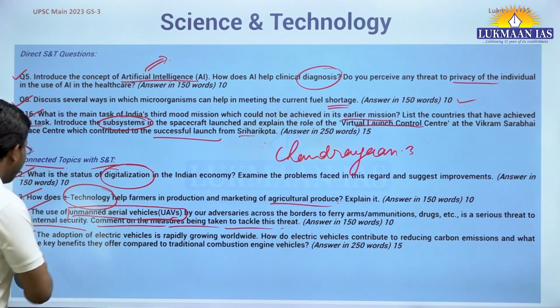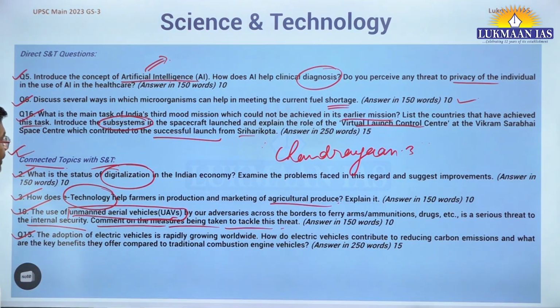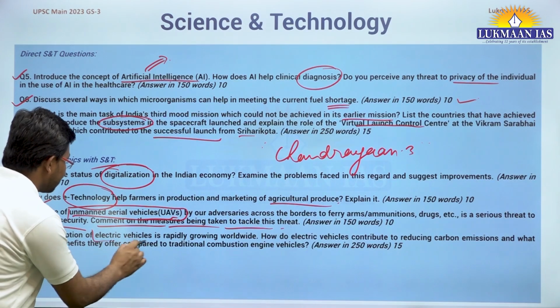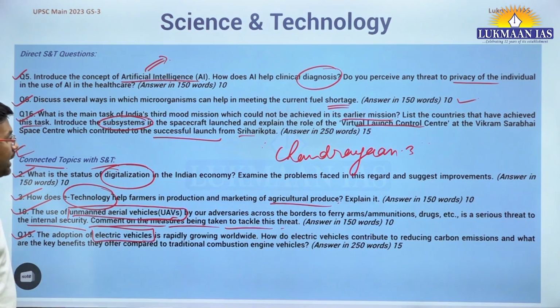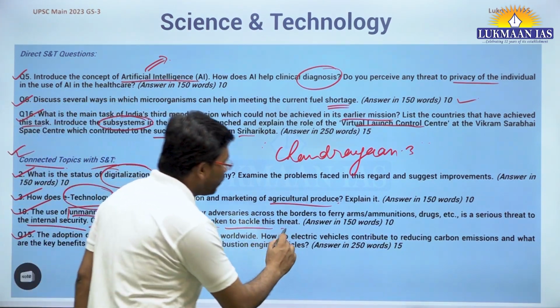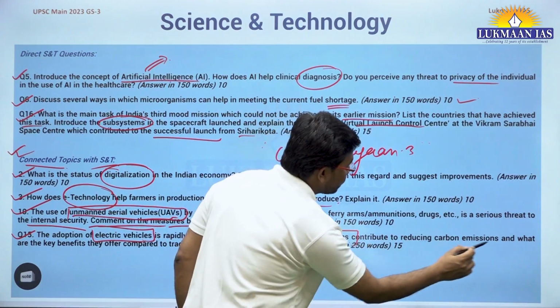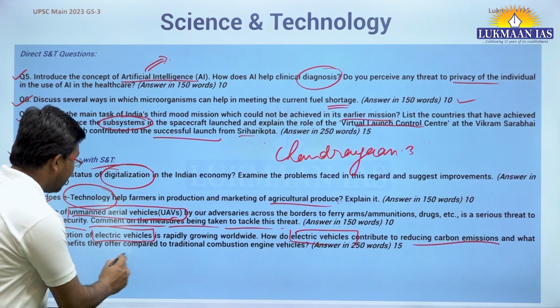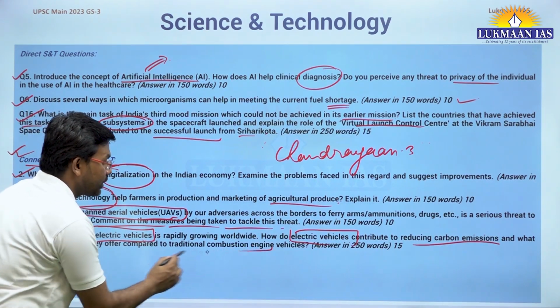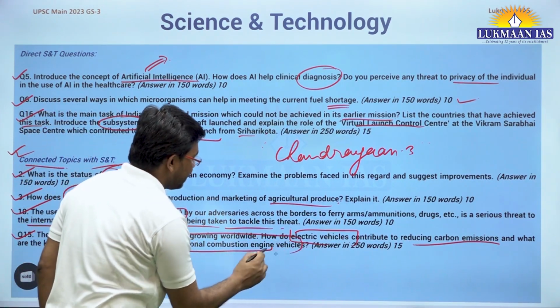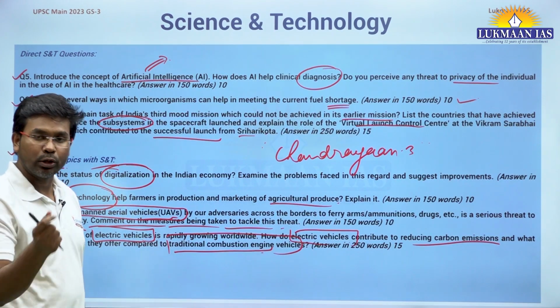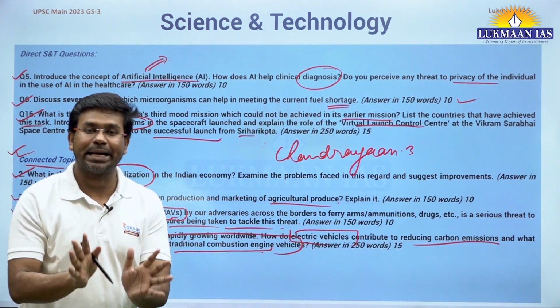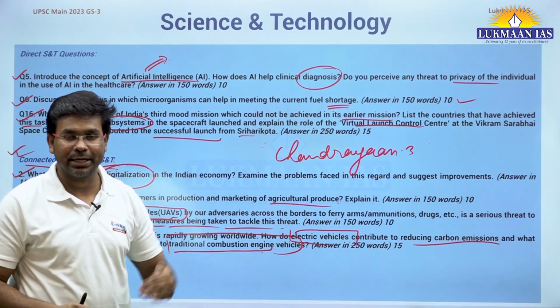Then this is another topic. It says the adoption of electric vehicles, e-vehicles, is rapidly growing worldwide. How do electric vehicles continue to reduce carbon emissions, and what are the key benefits they offer compared to traditional combustion engine vehicles, okay? E-vehicle means all those vehicles that are operated using a battery. For example, the e-rickshaw that we have, right?